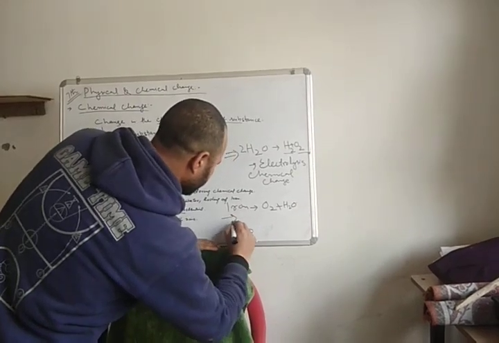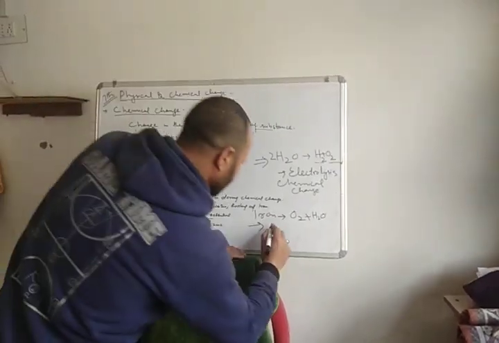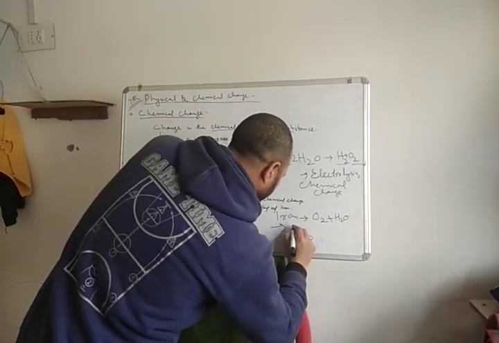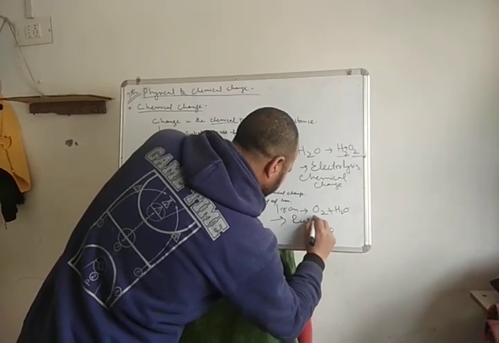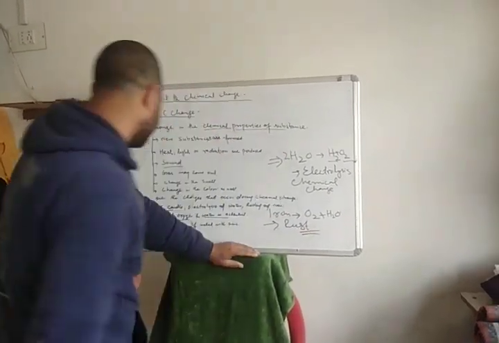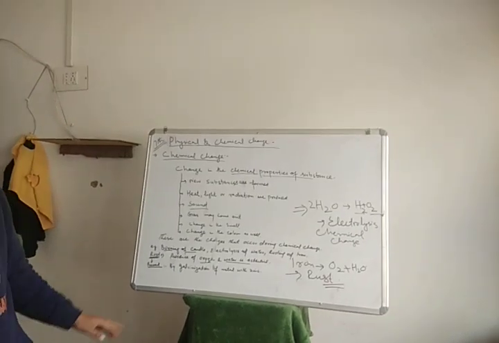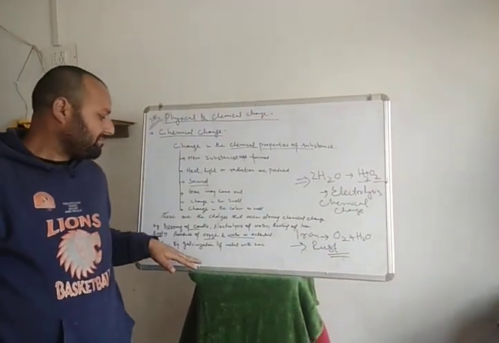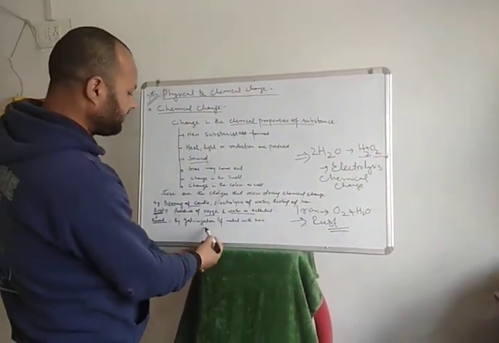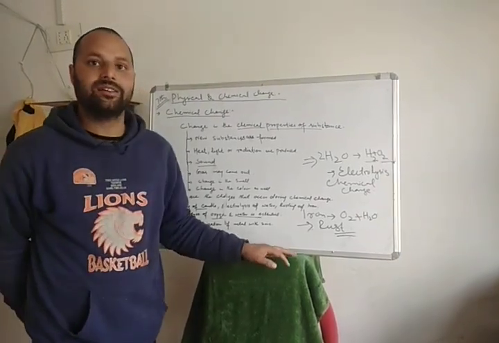When these three combine together, they form rust. We can prevent this rust by galvanization of metal with zinc.